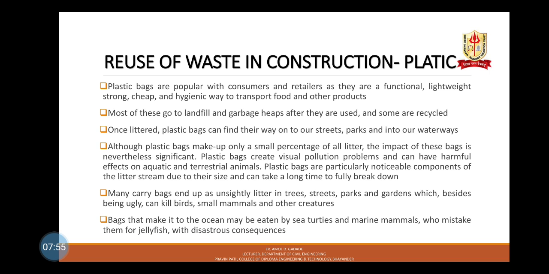Bags that make it to the ocean may be eaten by sea turtles and marine mammals who mistake them for jellyfish, with disastrous consequences. In developed countries, billions of bags are thrown away every year, most of which are used only once before disposal. The biggest problem with plastic bags is that they do not readily break down in the environment. It has been found that the average plastic carrier bag is used for 5 minutes but takes 500 years to decompose.